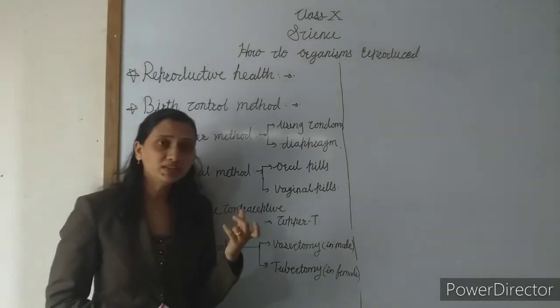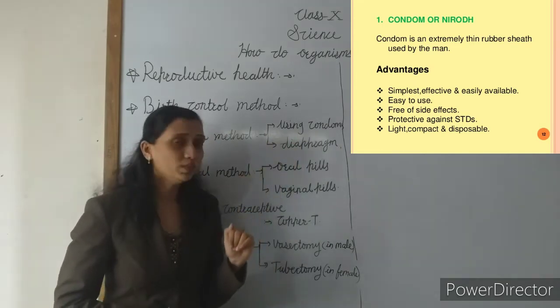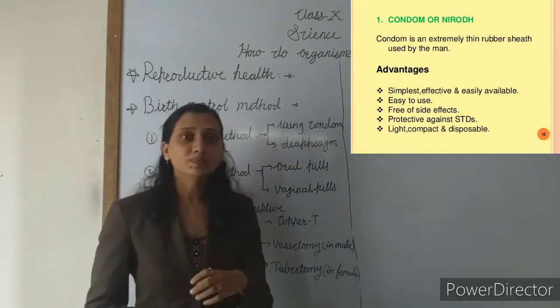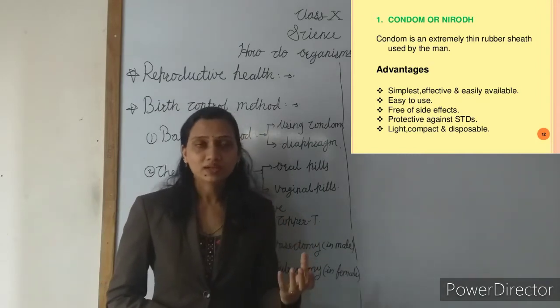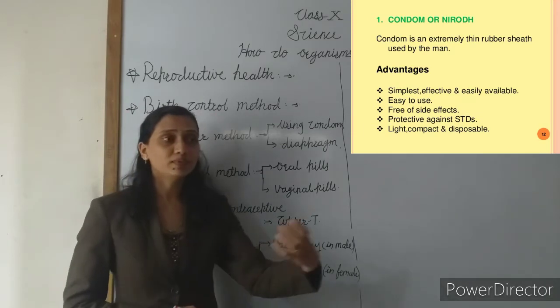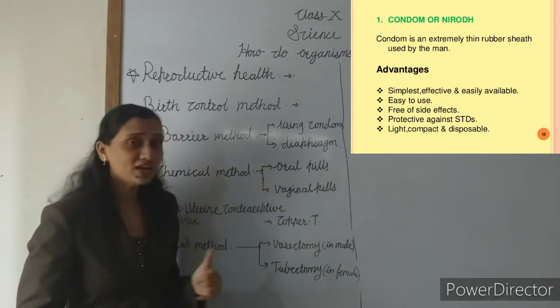Now in the barrier method, two ways are used. One is by using the condom and second is by using the diaphragm. The condom is used by the male. It is a covering on the penis. And another one is a diaphragm.